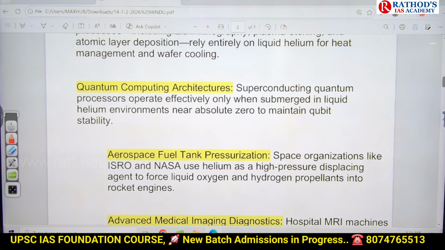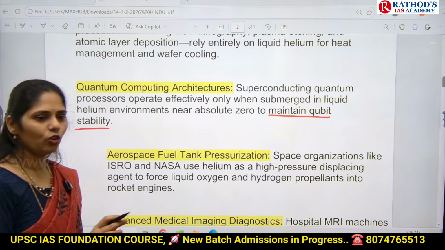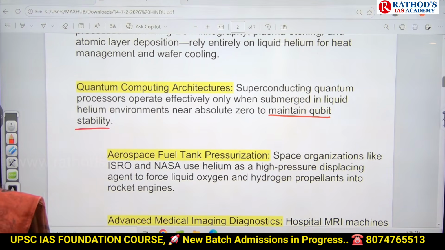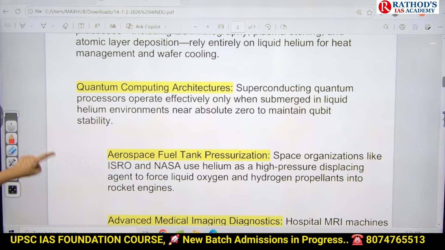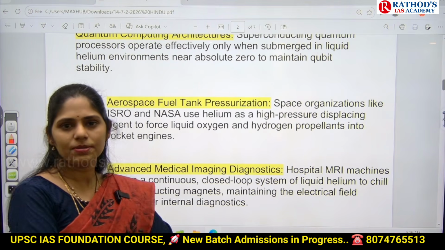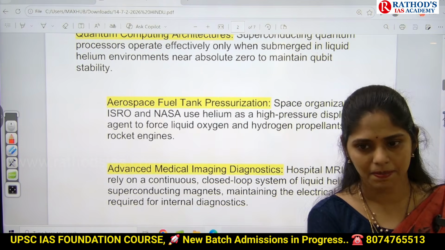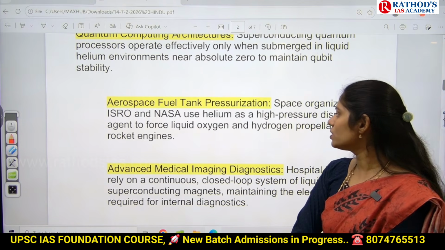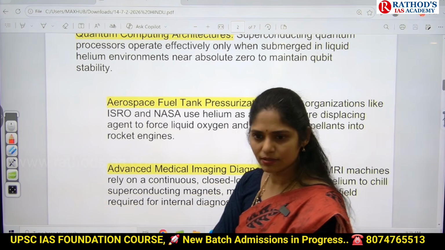Whenever we are using helium in that environment, we can maintain qubit stability. Quantum computing is based on qubits, right? So for maintaining the stability of these qubits, we have to use helium in quantum computing. And this one is about aerospace fuel, right? Especially in rockets and jets, we will be using advanced fuel. In that also we will be using helium to maintain liquid oxygen.